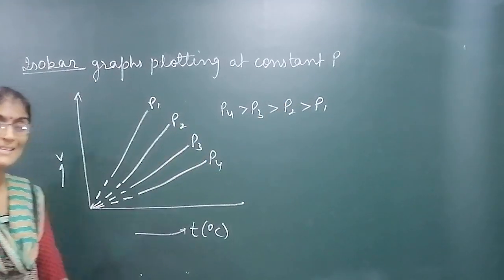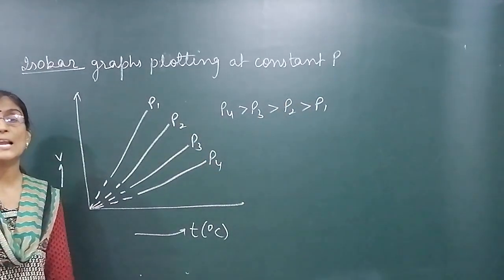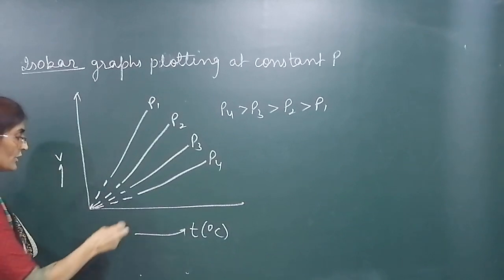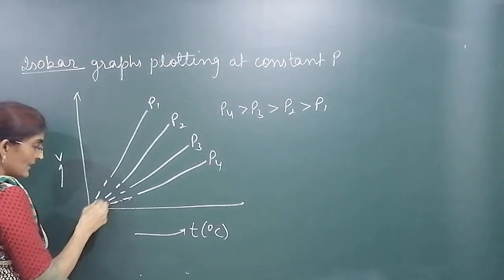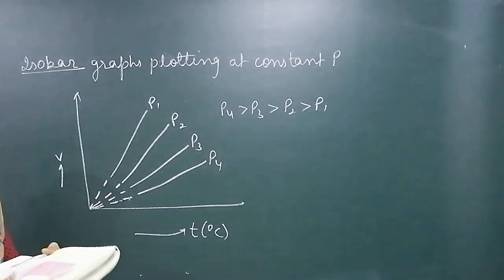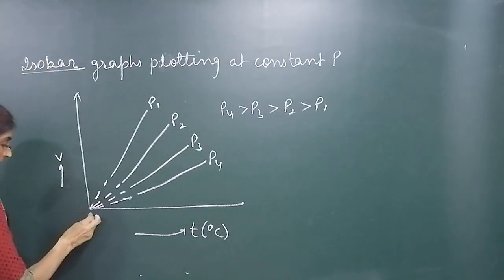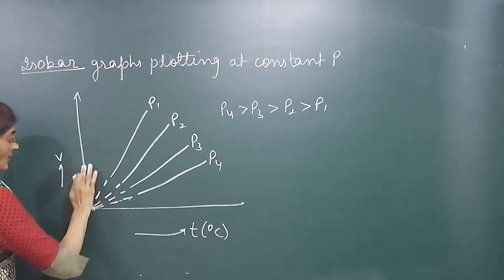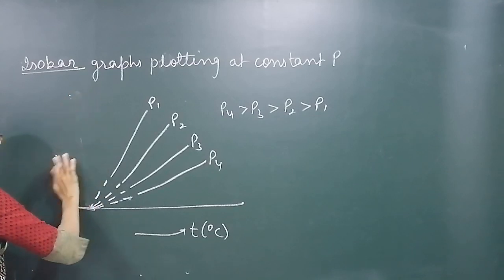Here as the pressure increases, the slope of the line will also increase. Why have we plotted dotted lines here? Because this will be obtained by extrapolating the graph. And it will not cut at 0. Exact origin ઉપર તો કટે નહીં થાય. આ 0 થી અંદર કટ થશે આવી રીતે.